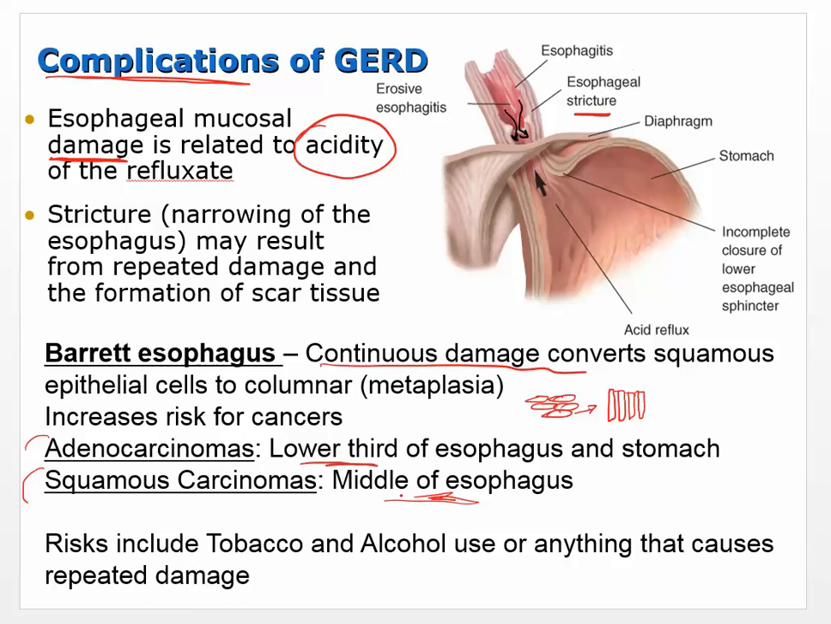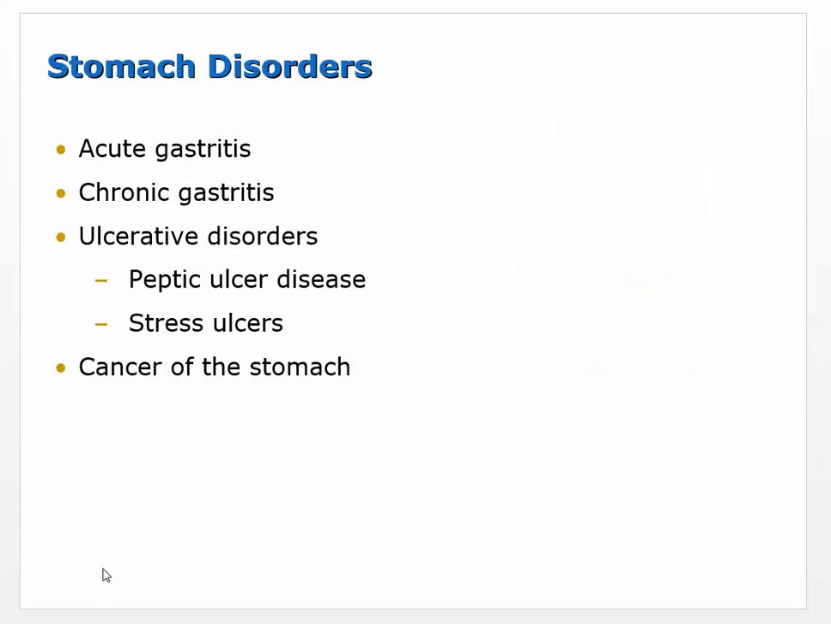So when you start to see Barrett esophagus, that person would be at a much higher risk for developing cancer of the esophagus. Other risks that come with that are tobacco, alcohol use, or anything that causes repeated damage. Whether it causes the gastric reflux or works in combination with it, either way, those are going to increase the risk of cancer. All of those things seem to work together.